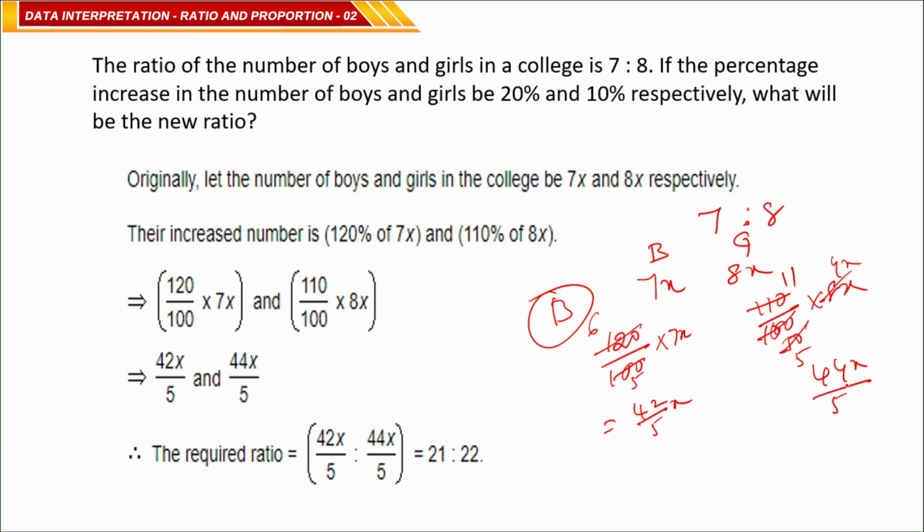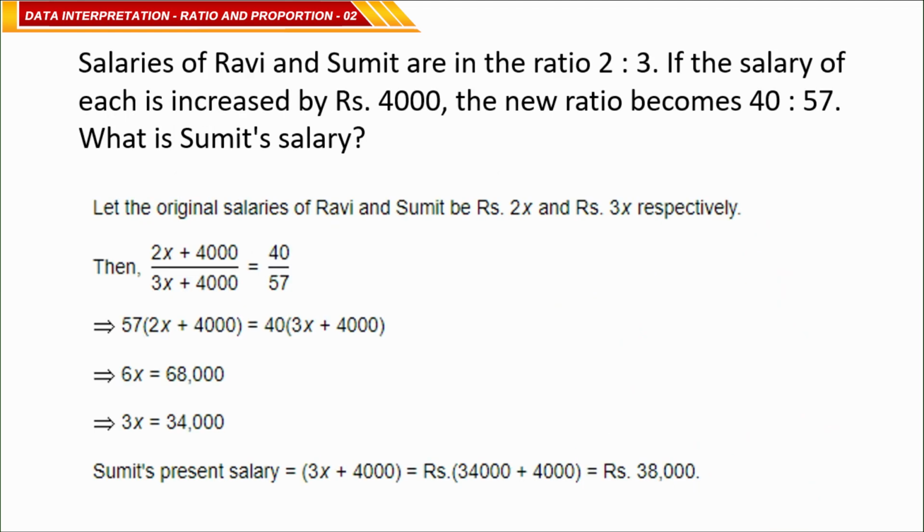So what will be the new ratio of boys to girls? 42 by 5x is to 44 by 5x. The x gets cancelled, the 5 gets cancelled, 42 is to 44. Now you can divide by 2, 2 21s are 42, 2 22s are 44. So the ratio is 21 is to 22. This is the new ratio of boys and girls in the particular college. Clear? Okay. Now, next question.